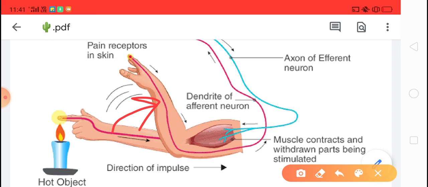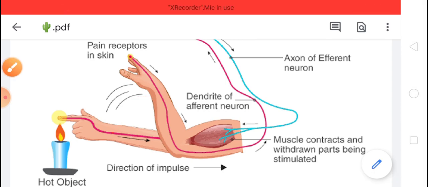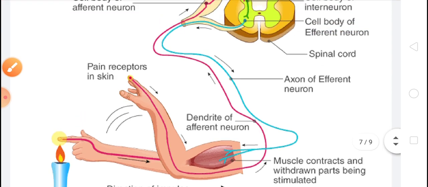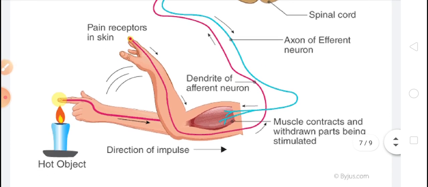This is an example of reflex action. Another example of reflex action is watering of our mouth on seeing delicious food, blinking of our eye, sneezing, coughing. These are examples of reflex action.